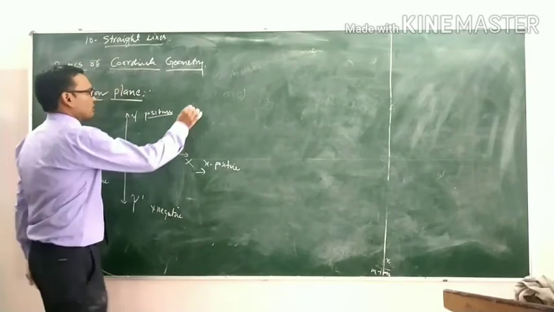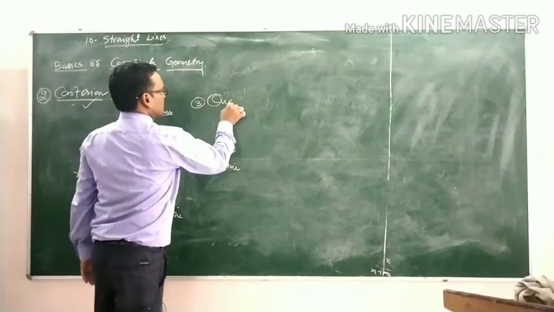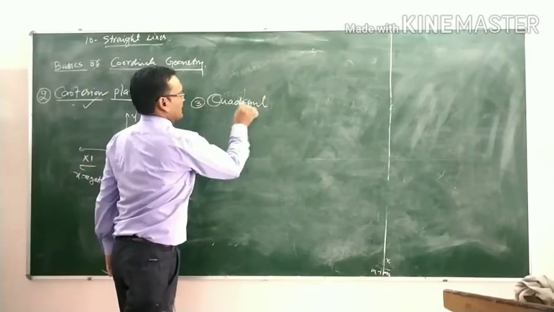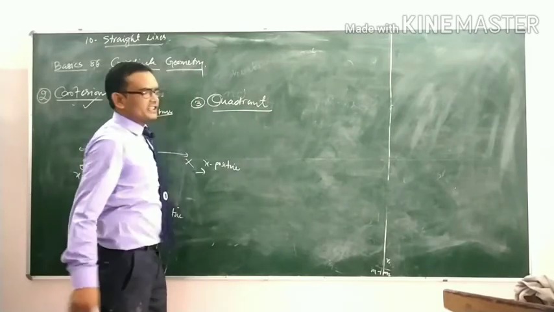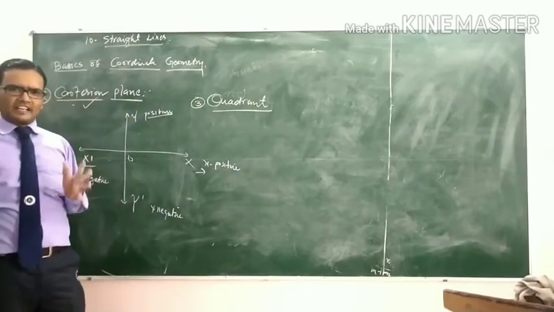And the third point is the quadrant. What is a quadrant?